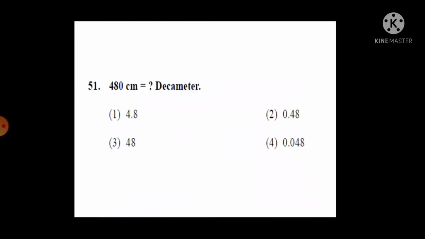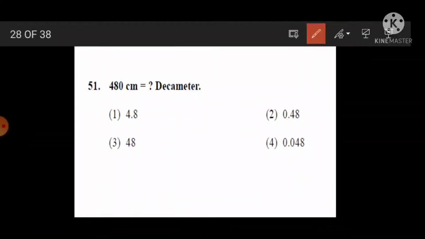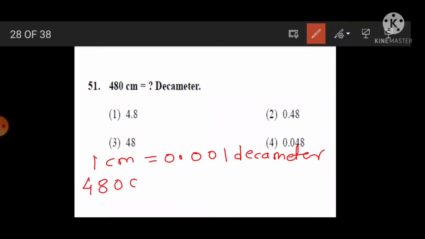Okay, question number 51. 480 centimeter is equal to how many decameter? For this conversion, you should know 1 centimeter is equal to how many decameter? 0.001 decameter. You should know all these conversions. Here 480 centimeter is equal to how many decameter?